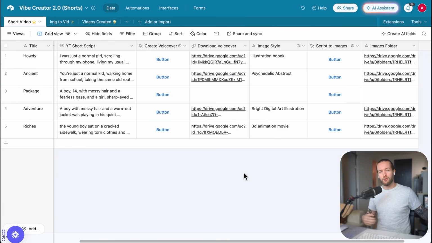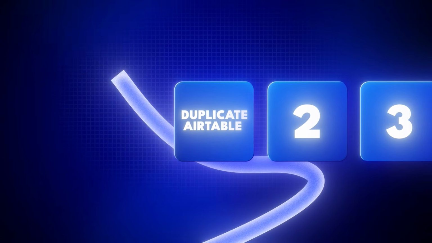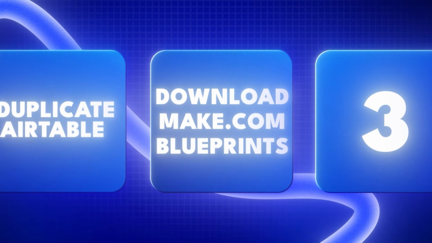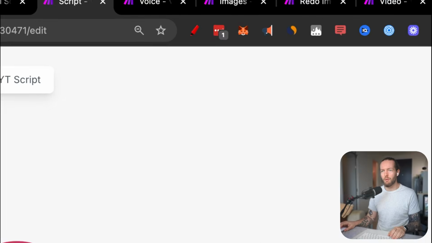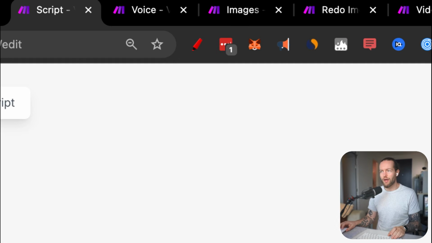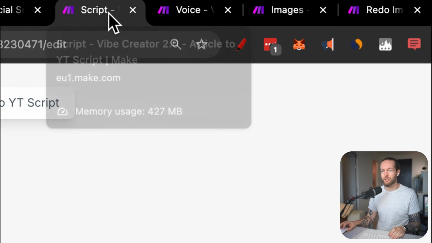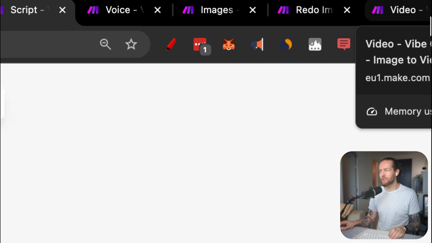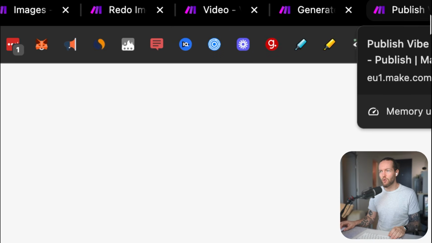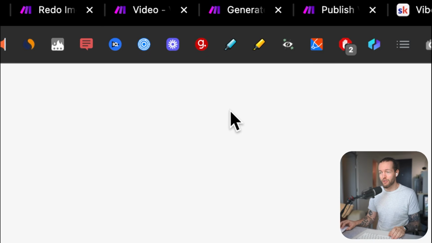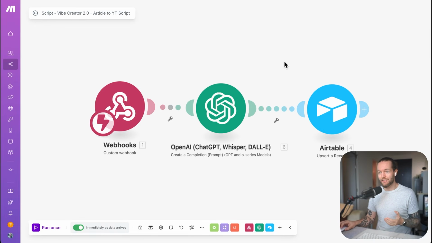So we're ready to go to step number 2, download the make.com blueprints. So if you haven't set up a make.com automation before, I'll show you that we have a couple automations from the script, voice, images, redo image, video, generate, and publish. So we need to set these all up.